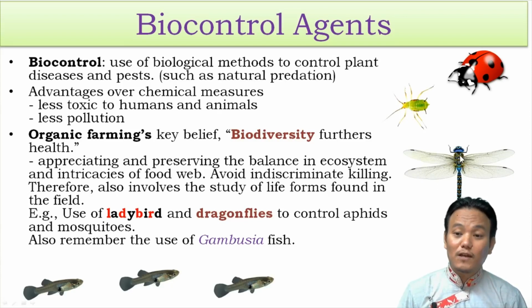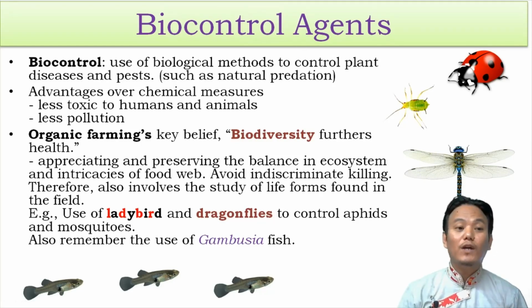Dragonflies, both adult as well as larvae, are voracious predators as well. Larvae of dragonfly feed upon mosquito larvae inside the water, thereby controlling the mosquito population. If you remember when we discussed malaria, I said we can control the spread of malaria by controlling mosquito population, and the solution was use of Gambusia fish. So Gambusia fish is also a biocontrol agent. Gambusia fish feed upon mosquito larvae and it controls the mosquito population. And it also prevents the spread of malaria. So you can give these examples, Gambusia fish, ladybirds, dragonflies, as examples for biocontrol agents.